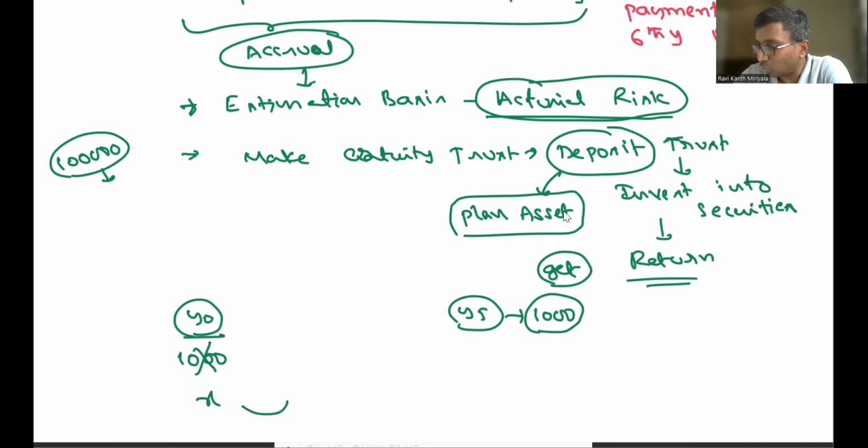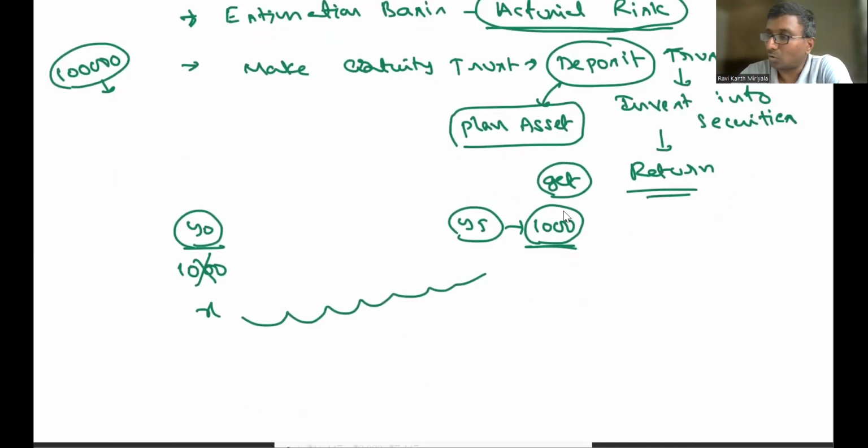Is it going to grow? Obviously, wherever you invest, even if you invest in government bonds, some 5%, 6%, 7%, some percentage of return will come. That means it keeps on growing year on year. So when it is growing, automatically the amount will be reached. But I may be thinking it will grow 8%, and actually it may not grow by 8%.